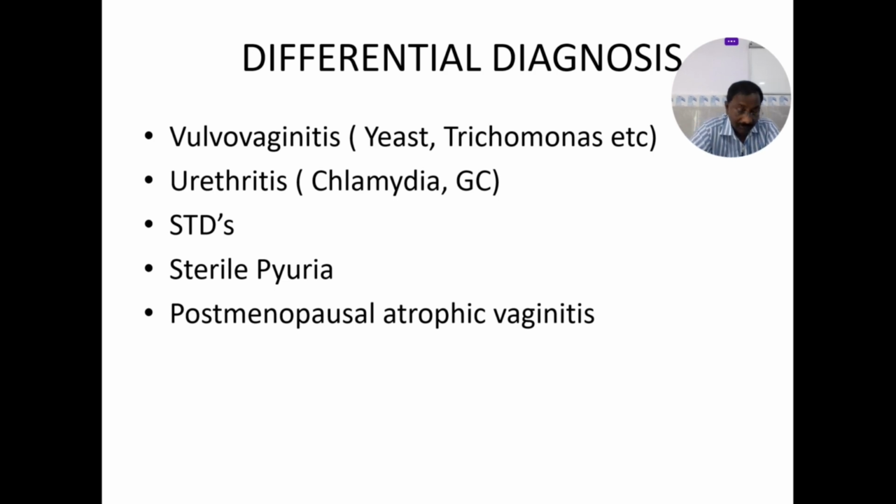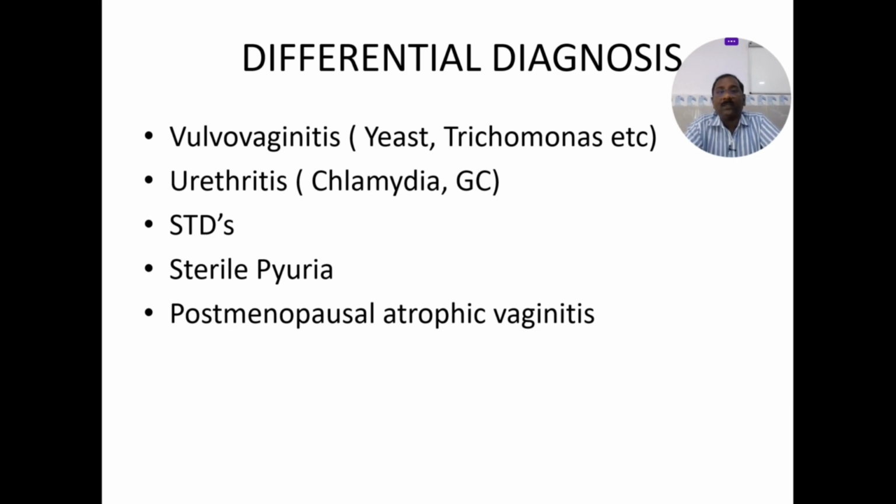This is very important: not all the symptoms here are because of urinary tract infections. Some people have vulvovaginitis, from yeast or trichomonas. So when choosing the drugs, this helps when you have some differential diagnosis. Here doxycycline may help you.